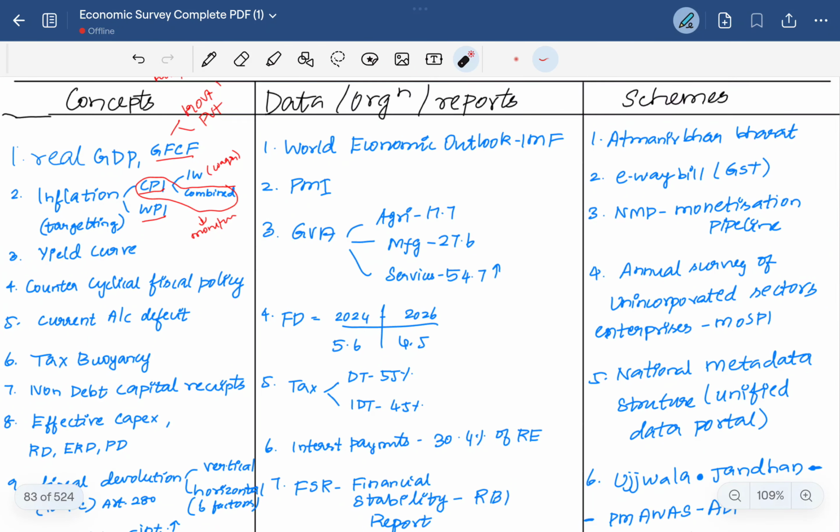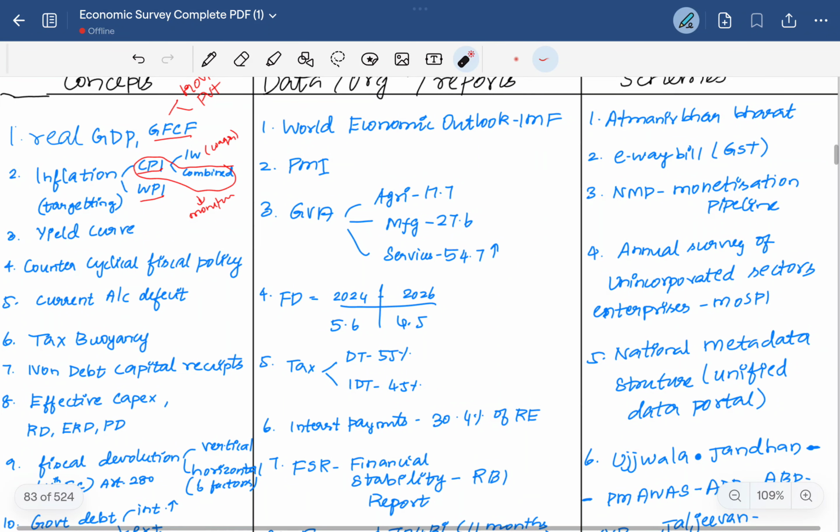Then the yield curve is discussed. The yield curve is the bond yield curve, that is the bond yield with bond prices, that is, the higher the bond prices, the lower the bond yield, which is inversely related.